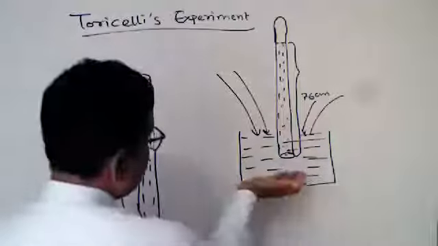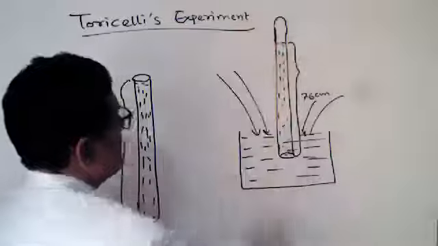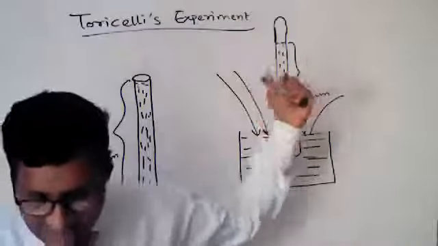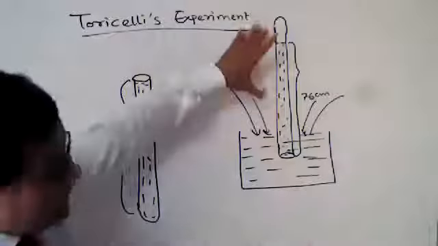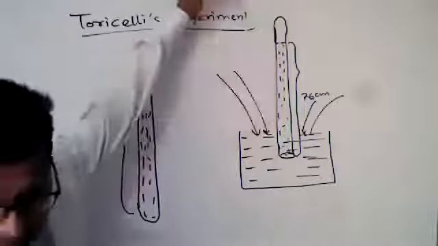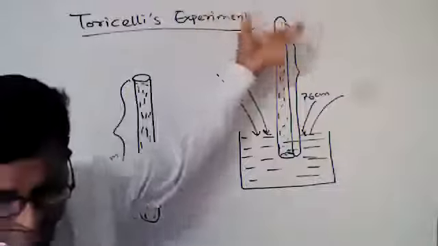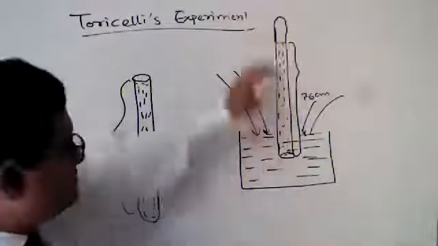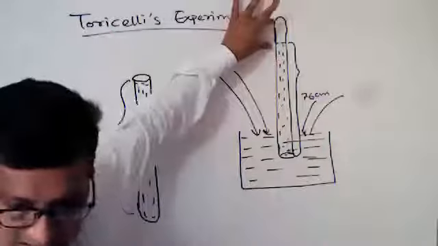When the pressure is exerted, at the upper end of the tube, a small amount of the mercury goes downward, and this portion is the vacuum.